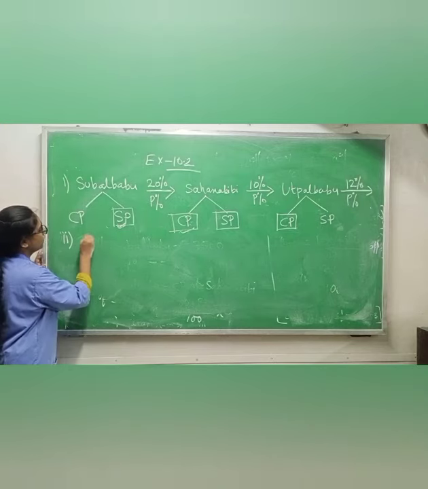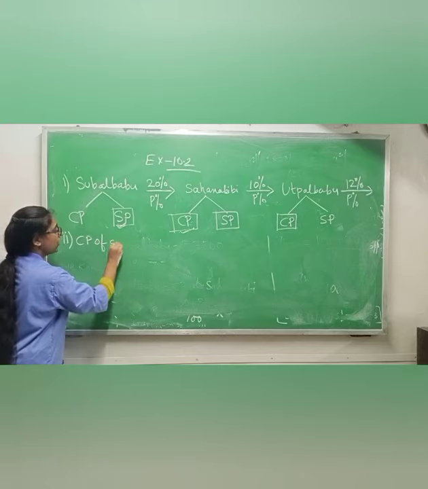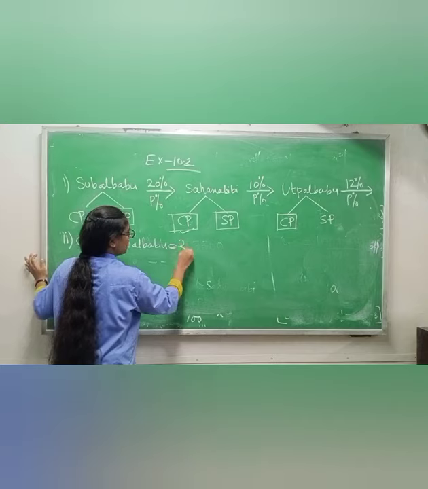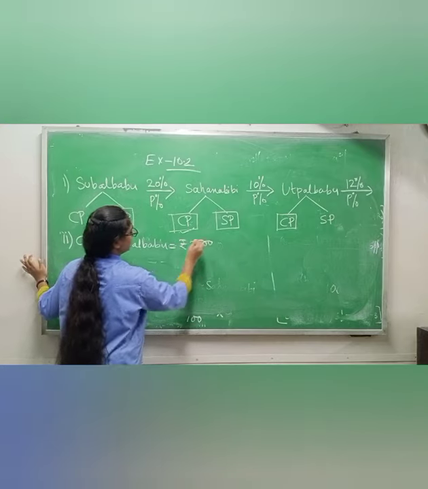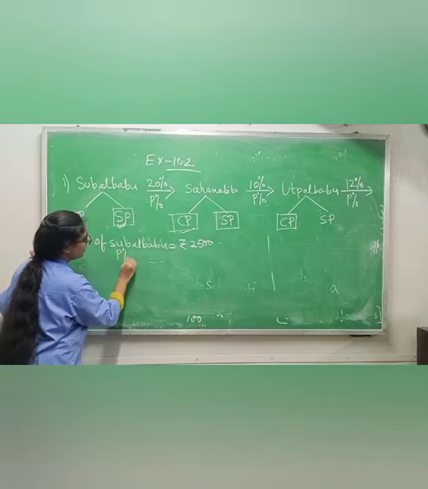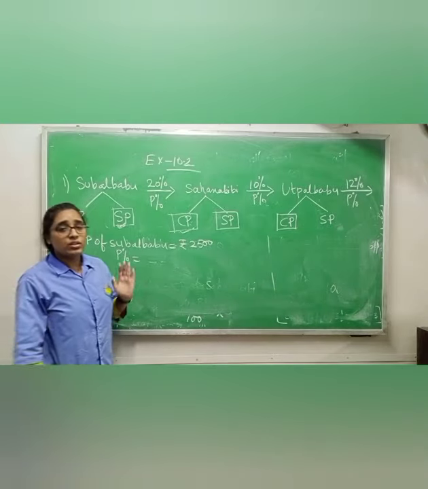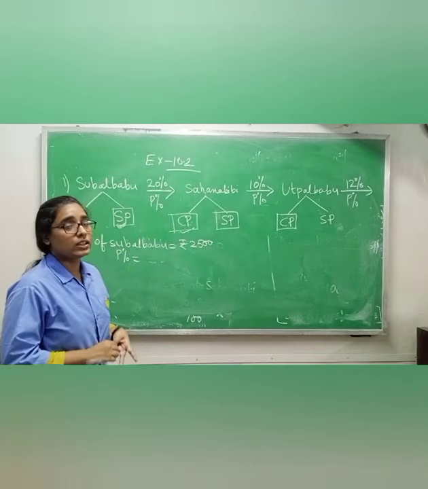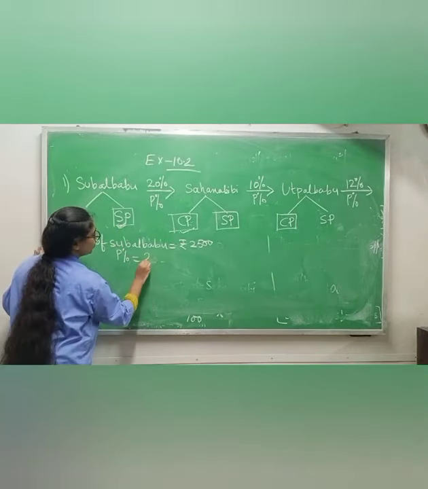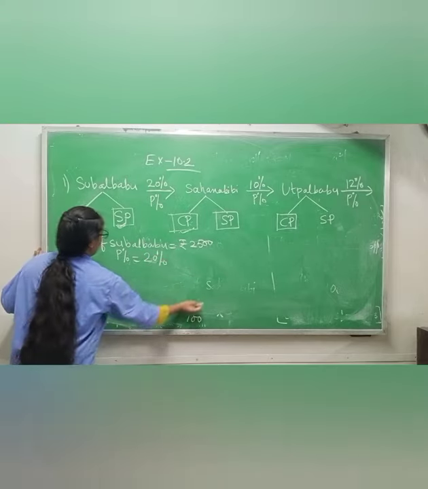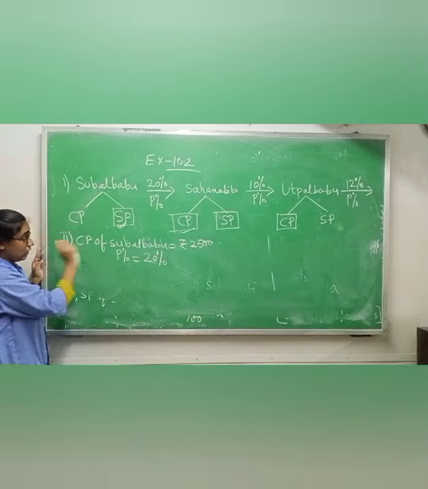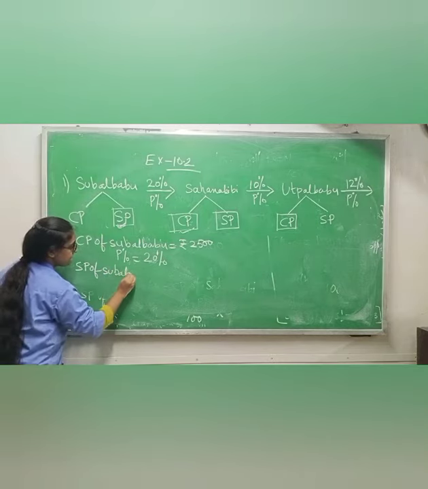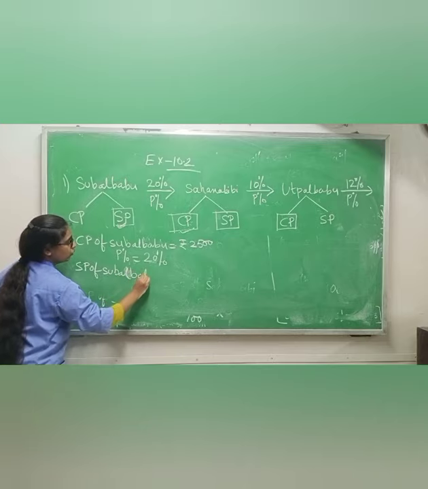Now what is given to you? CP of Subal Babu, rupees how much? 2,500. And profit percentage, same. Profit percentage will not change because only one profit percentage is given for each one. Okay, so 20%. Now find selling price of Subal Babu.